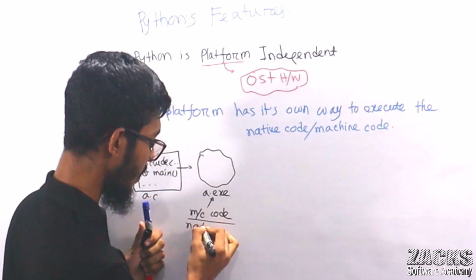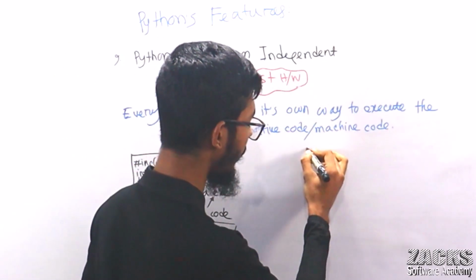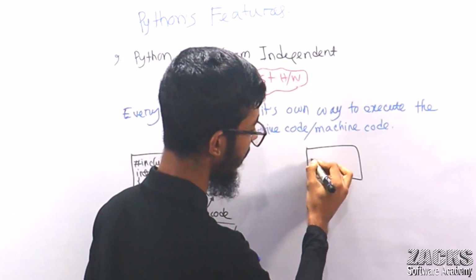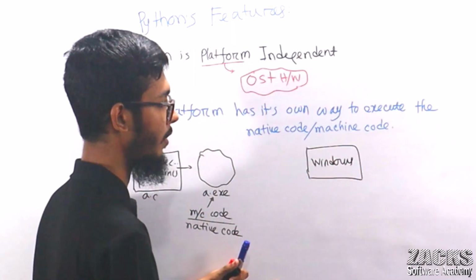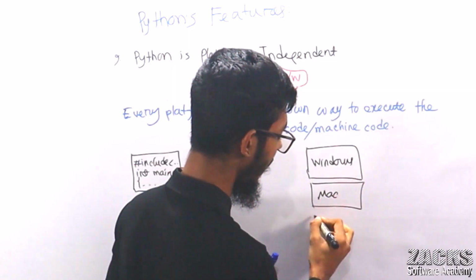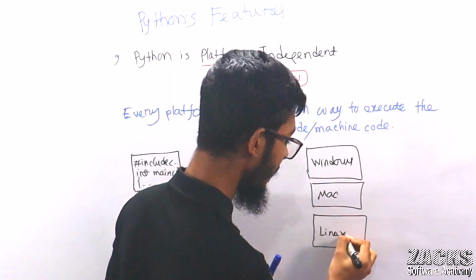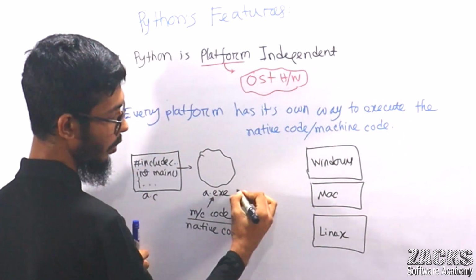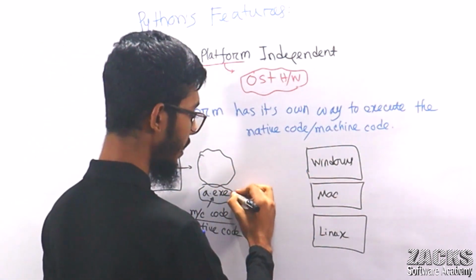Native code. So, sir, consider this is your Mac operating system, or consider this is your Windows operating system, right? Or Windows platform. Consider this is your Mac operating system, and consider this is your Linux operating system. Sir, consider this a.exe got generated in Windows.